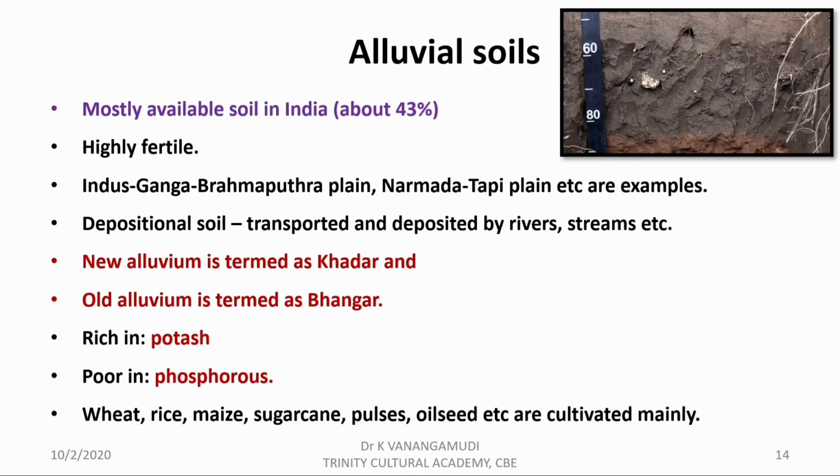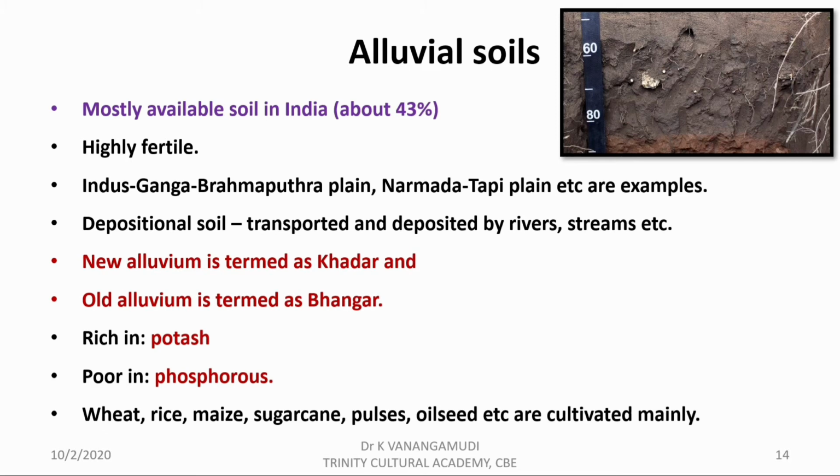First one is alluvial soil, which is the most available soil in India, highly fertile soil found in Indus Brahmaputra plain and Narmada Tapi plains. It is formed as depositional soil by transportation and deposition of river and streams. Newer alluvium is called as Khadar and the older alluvium is called as Bhangar. This is more important for the examination point of view. Alluvial soils are rich in potash and deficient in phosphorus.